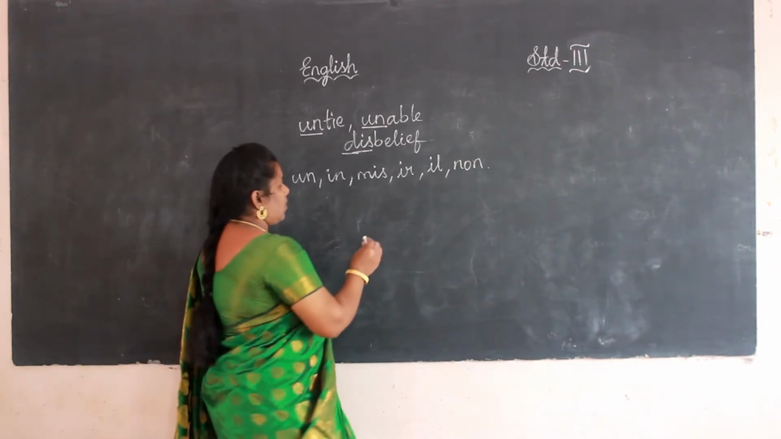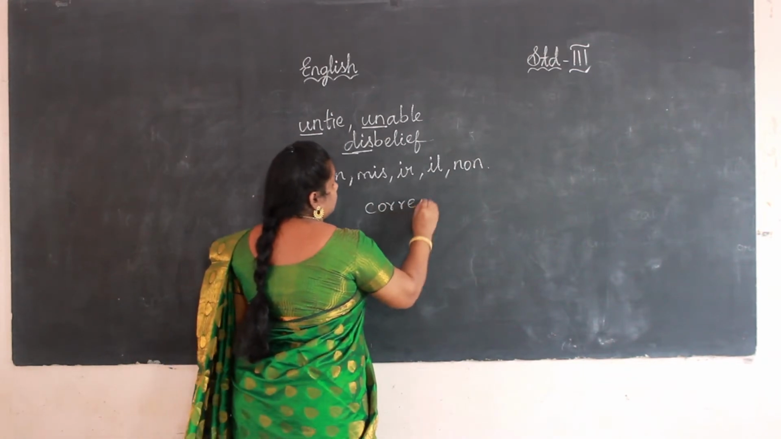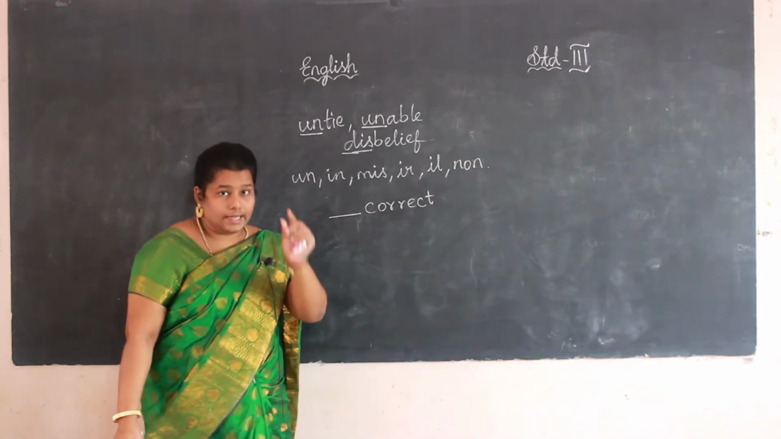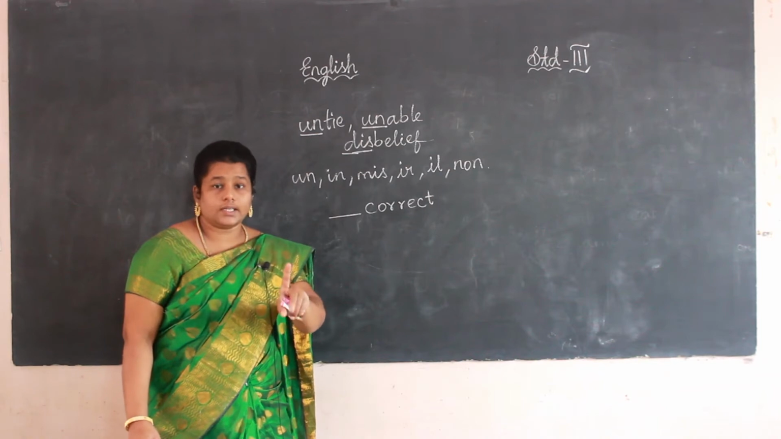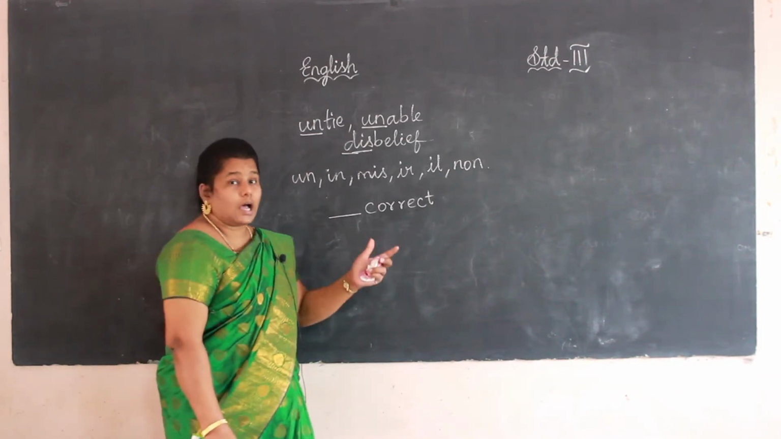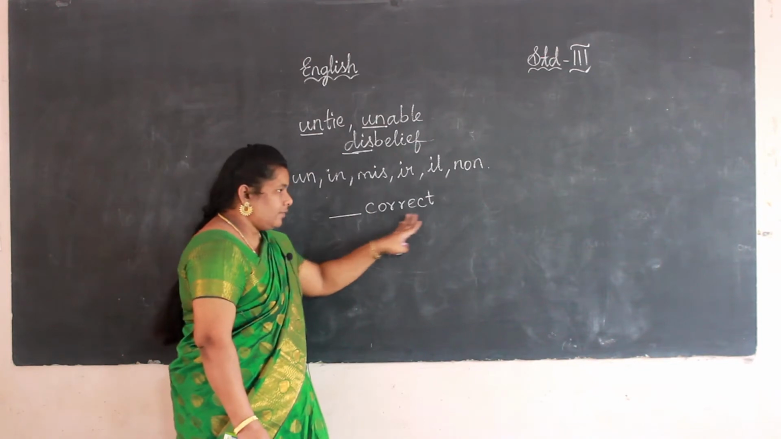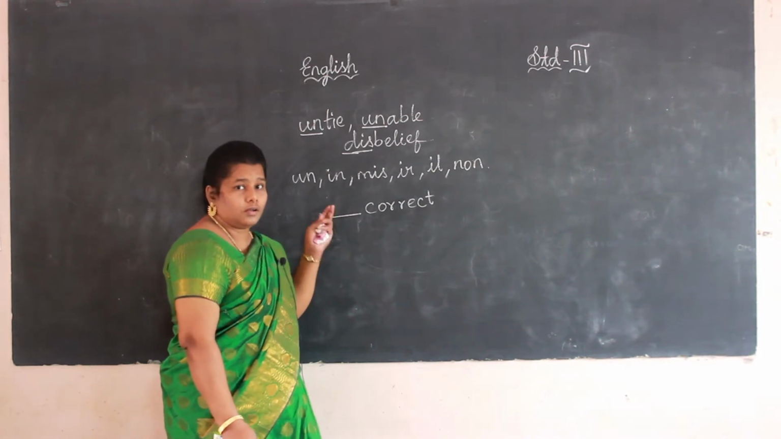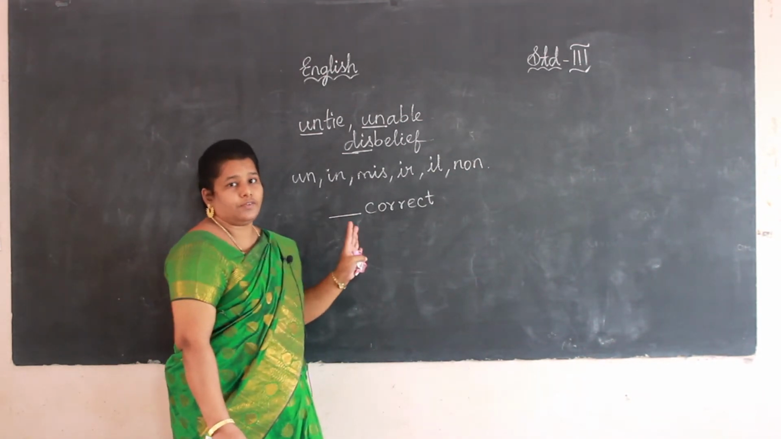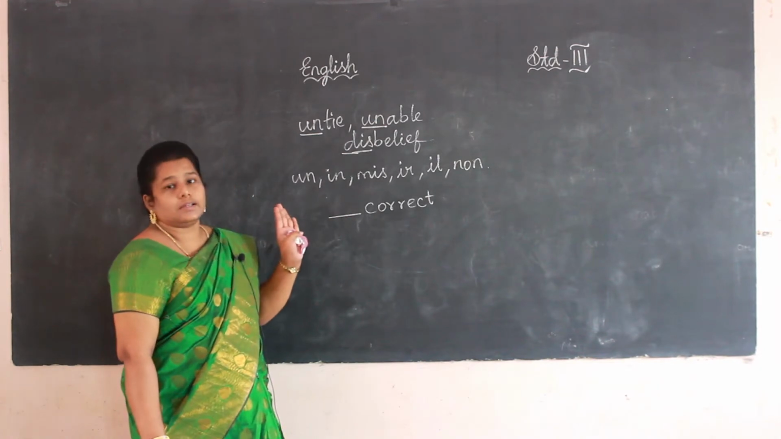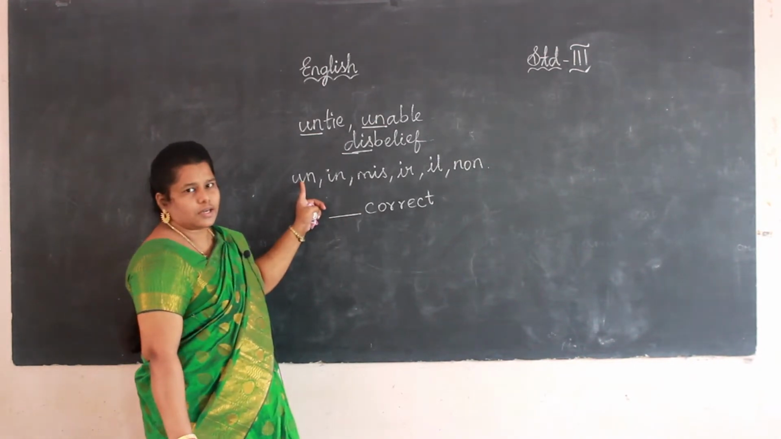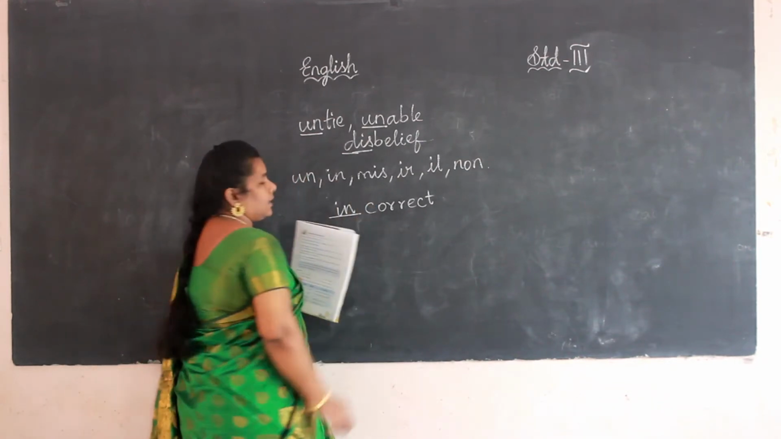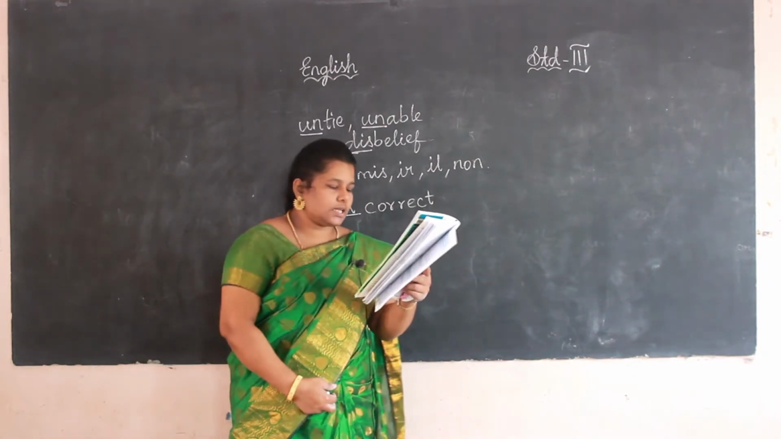Now I am giving one word. You want to find the prefix. Prefix means a letter, one letter or a group of letters, that can come before the word. The word is given. Before the word we want to give one letter or a group of letters. It is a prefix. What letter can we select here? Correct, incorrect. Yes. What will the answer be? Incorrect. Okay, like this.